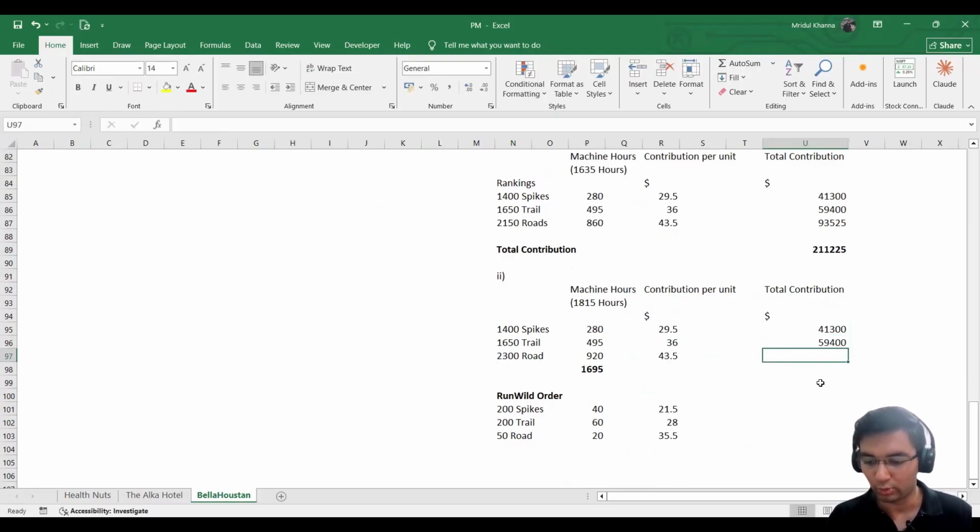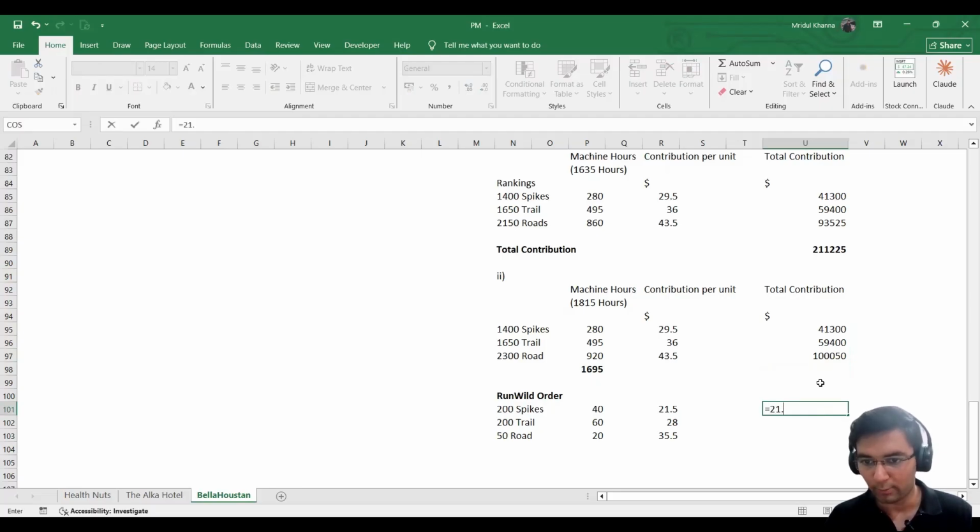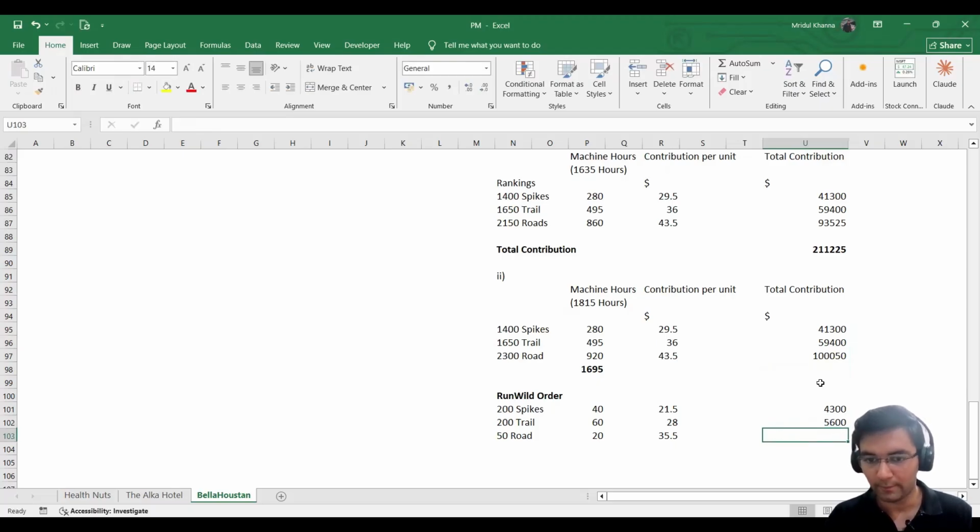Then we have 2300 multiplied by 43.5. Then we have 21.5 multiplied by 200, 28 multiplied by 200, and lastly 35.5 multiplied by 250. Not 200, just 50.